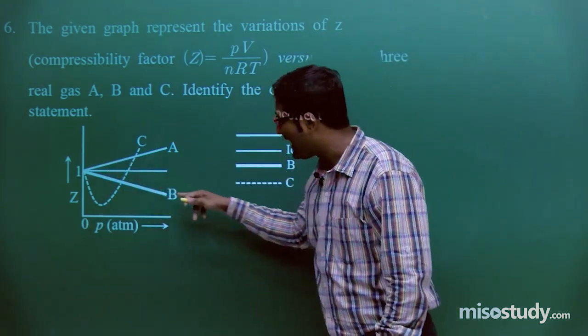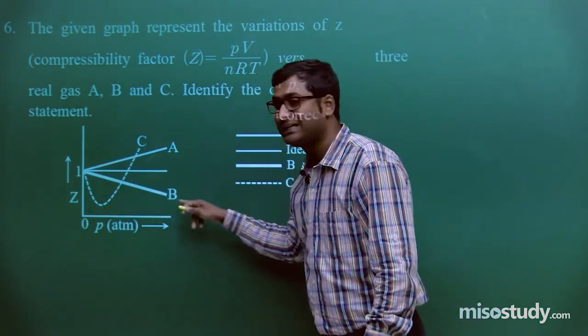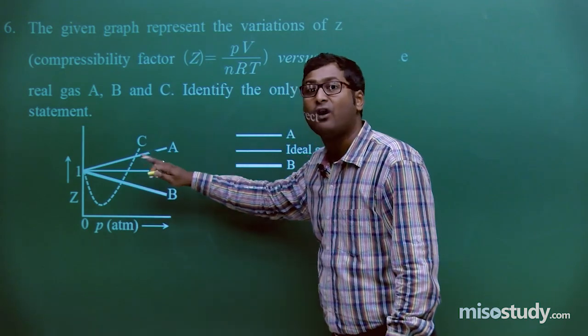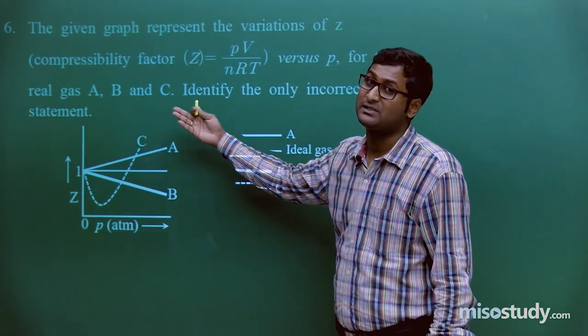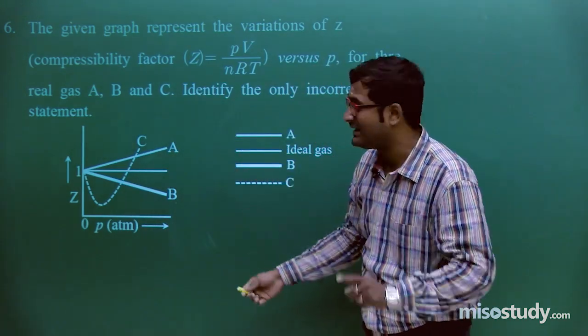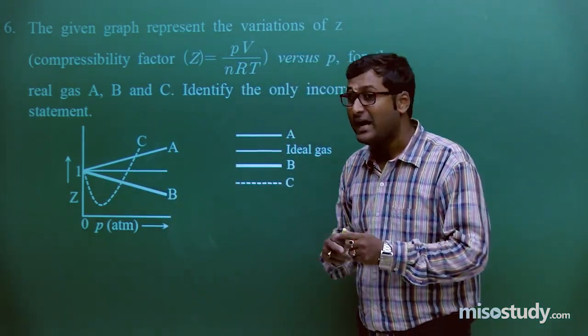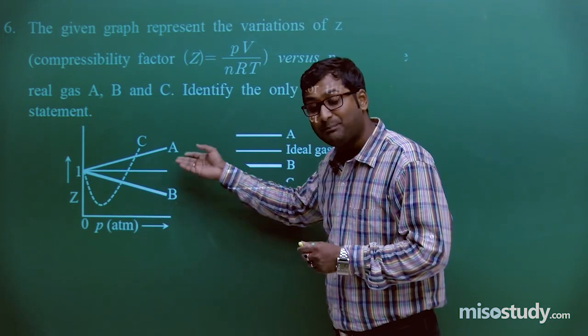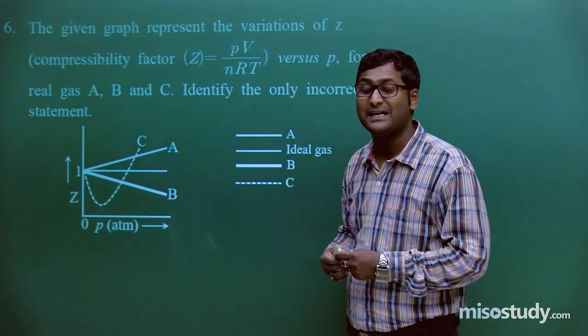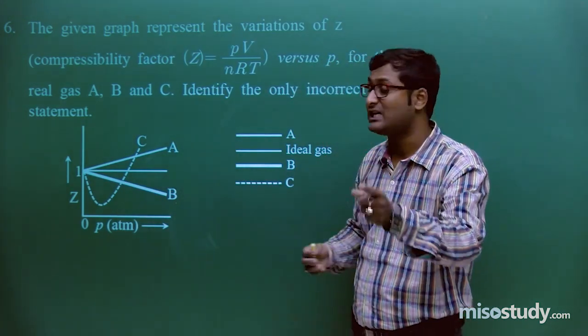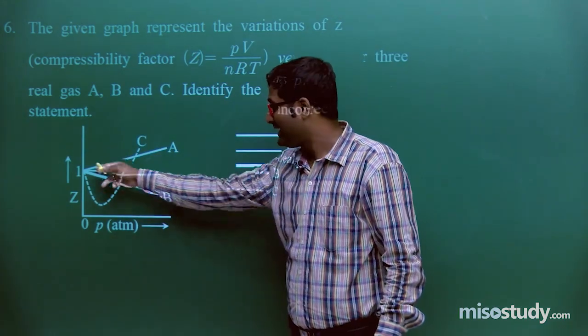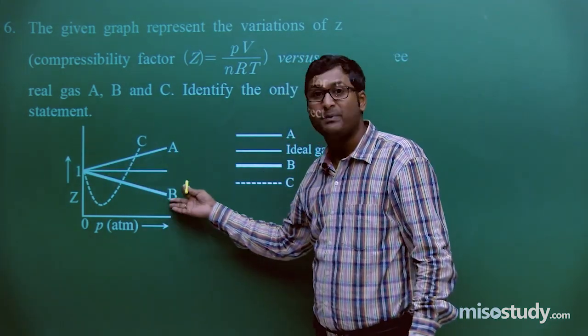But if we look at this graph, there is a negative slope. It is not moving from negative to positive side. Do you remember this? At all pressure linear is okay, but if pressure increases, the slope will change from negative to positive. In this case, the slope is negative.